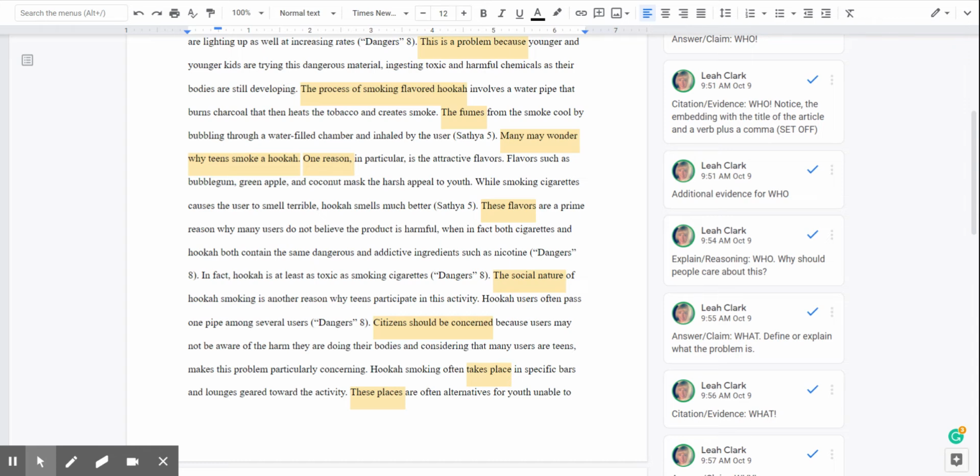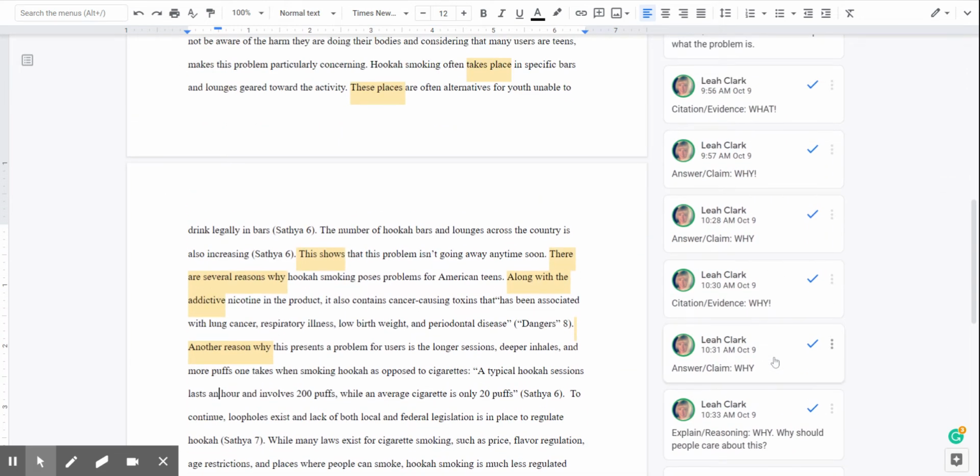The social nature of hookah smoking is another reason why teens participate in this activity. Hookah users often pass one pipe among several users. Citizens should become concerned because users may not be aware of the harm they are doing to their bodies, and considering that many users are teens makes this problem particularly concerning. Hookah smoking often takes place in specific bars and lounges geared toward the activity. These places are often alternatives for youth unable to legally drink in bars. The number of hookah bars and lounges across the country is also increasing. This shows that the problem isn't going away anytime soon.